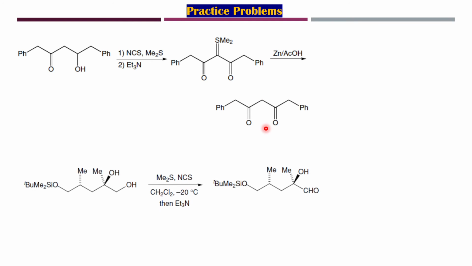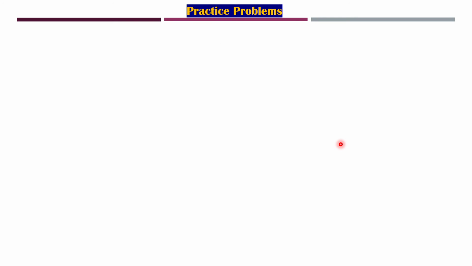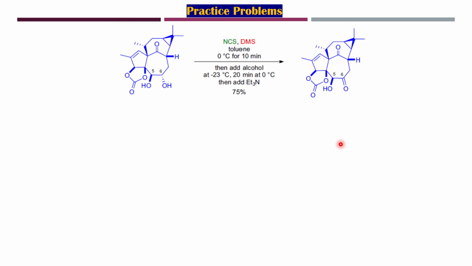Next, as we had discussed, this is a 3 degree alcohol and this is a 1 degree alcohol. So using a Corey-Kim reagent, one can oxidize the primary alcohol selectively, convert it to the aldehyde, and that will lead to the formation of an alpha-hydroxy aldehyde. Few more practice problems. As we can see over here, this particular OH is sterically hindered and this one is a little free. This is 2 degree, that is also 2 degree, so it will lead to the formation of ketone over here, leaving this one out.